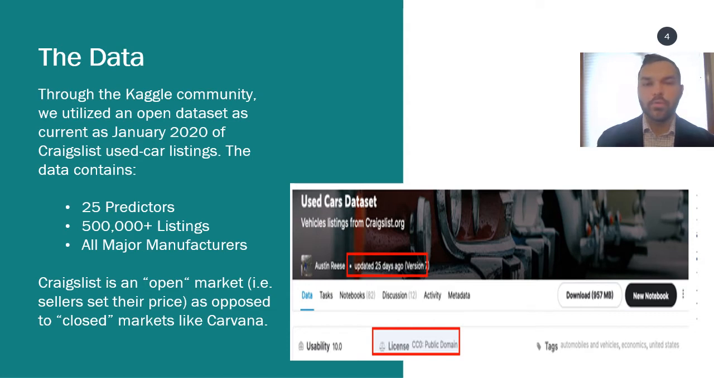What is very important to our analysis is that Craigslist is an open market where sellers set their price. This is unlike closed markets such as Carvana, where selling, trading, and purchasing of used vehicles are based on prices set by the retailer, which acts essentially as an online dealership. As a result, sellers and buyers on the open market must utilize the same limited external resources, for example, Kelley Blue Book.